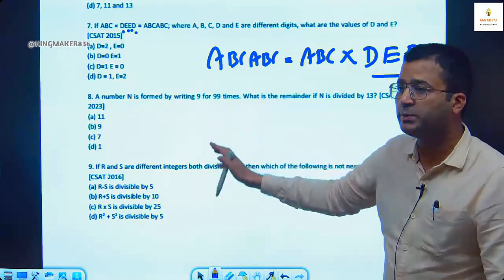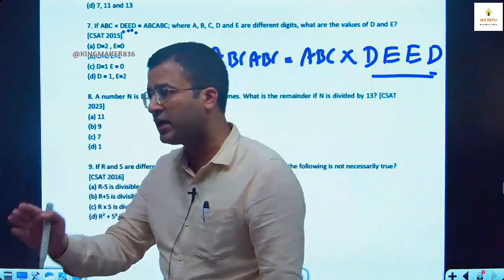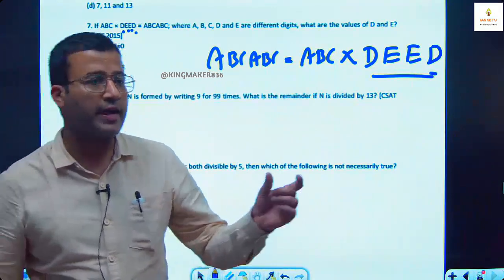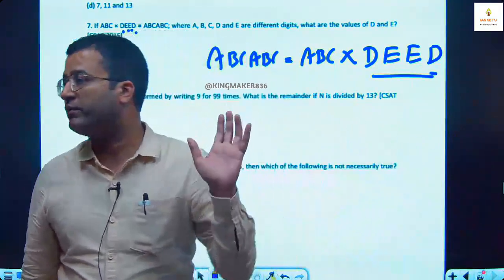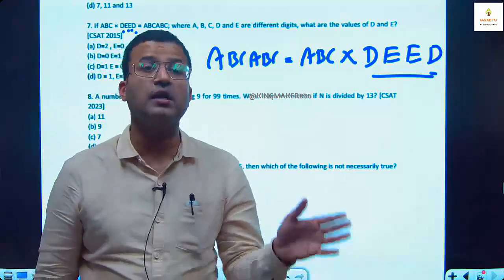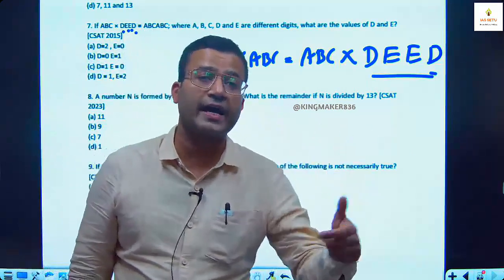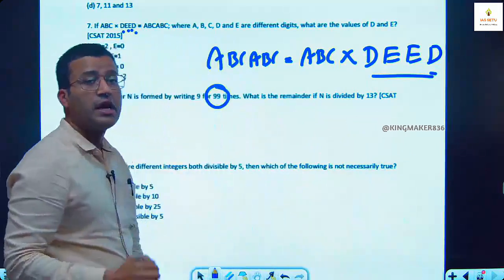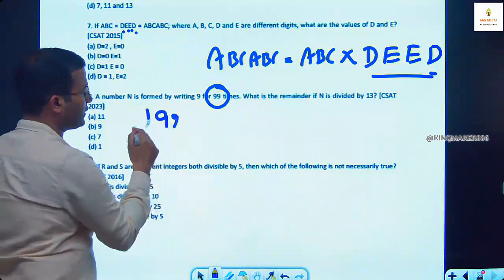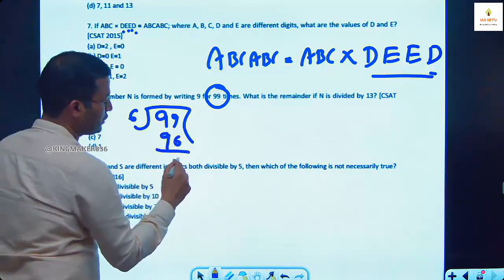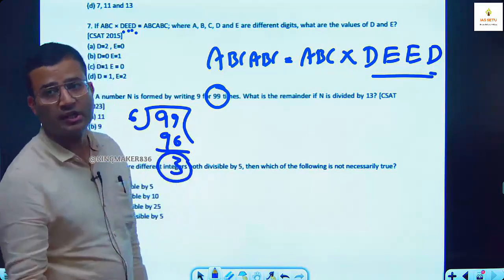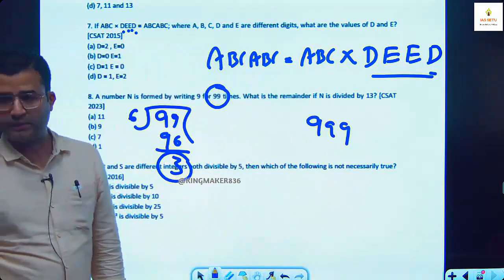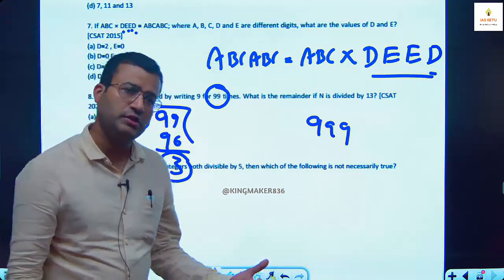This question I explain to you: there is a 6-digit number 999, 999, a 12-digit number, 18-digit, 24-digit. When we have exact pairs of 6 digits, this type of number is always divisible by 7, 11, 13. But if it is not an exact pair, only the extra digits will decide what your remainder is. We have 99 digits. Up to 96 digits we have exact pairing. 96 तक तो exact pair है. We have only 3 extra 9s. So in this number, the 3 extra 9s will decide what your remainder is. One more question, then we start the next topic.